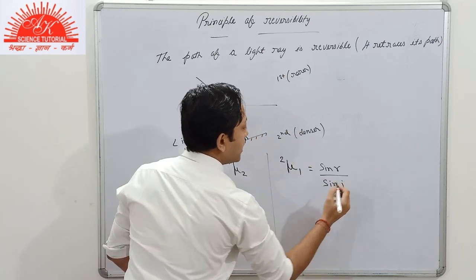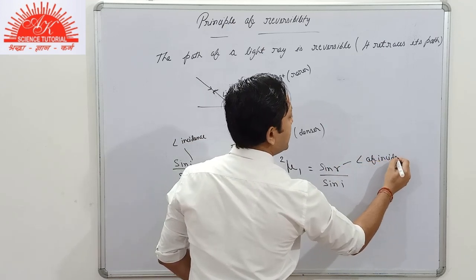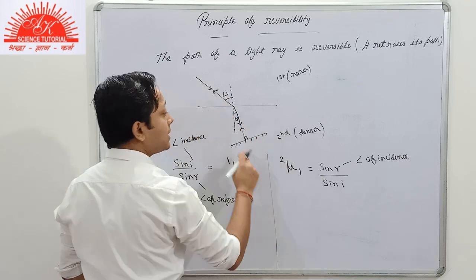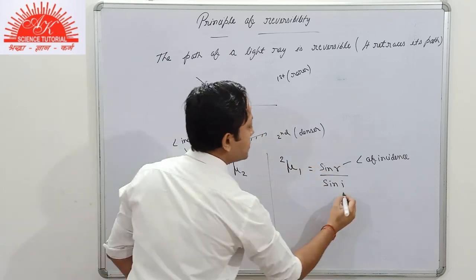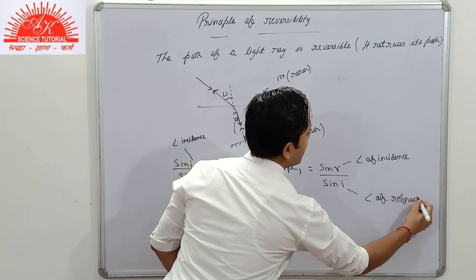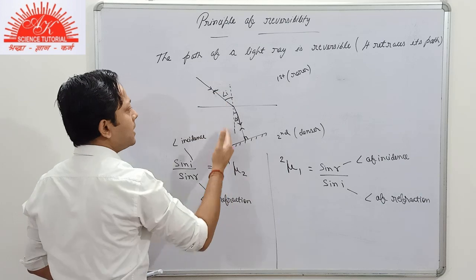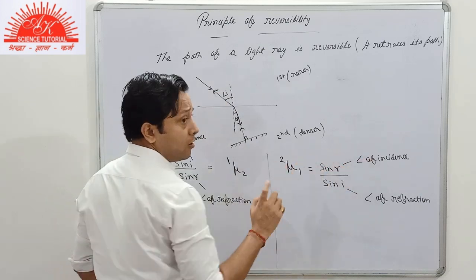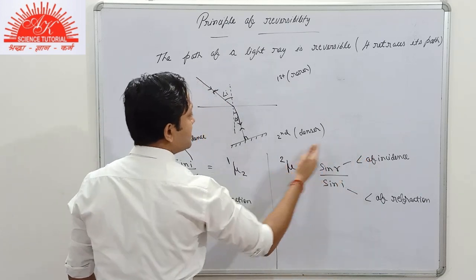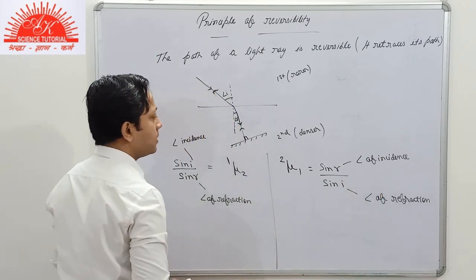So sin I, here I will mention angle of incidence. In the case of retracing its path, this angle R becomes the angle of incidence and I becomes the angle of refraction. Don't be confused with the variable names, I and R. I have mentioned here that R is the angle of incidence and I is the angle of refraction.